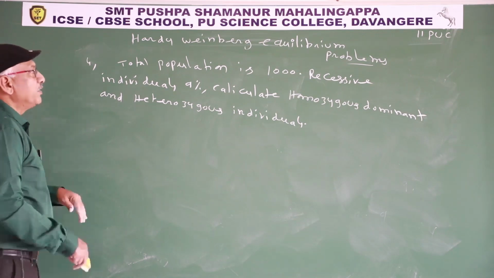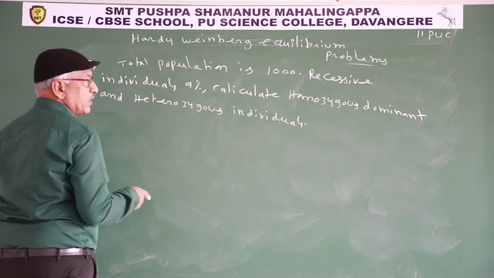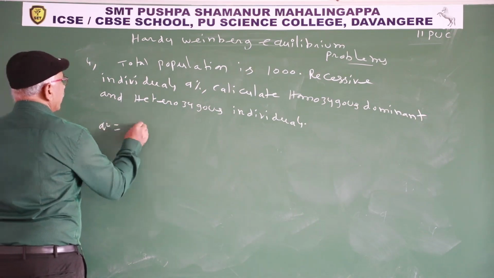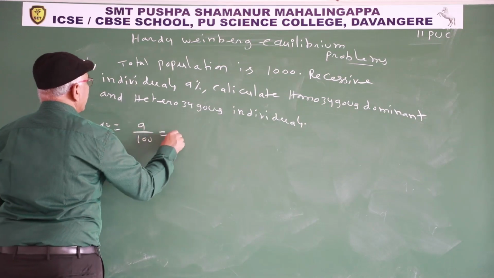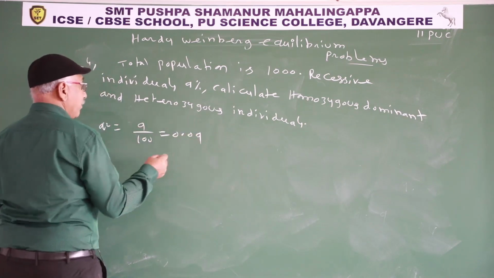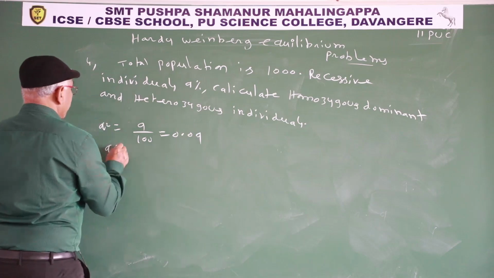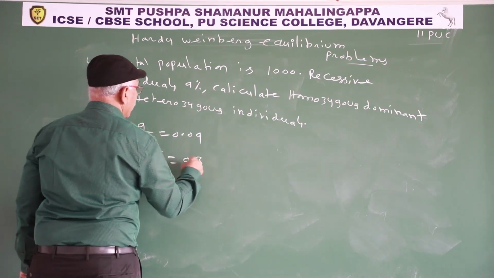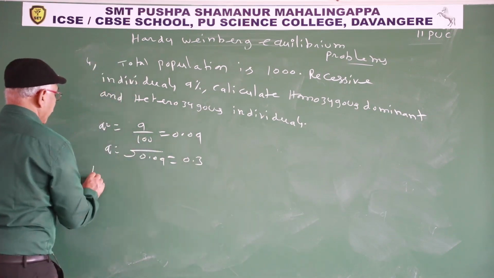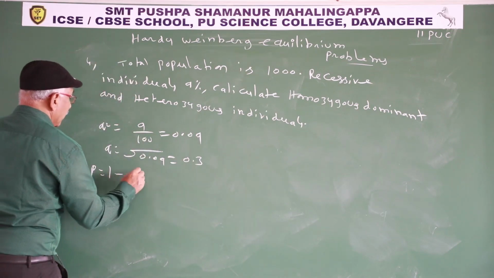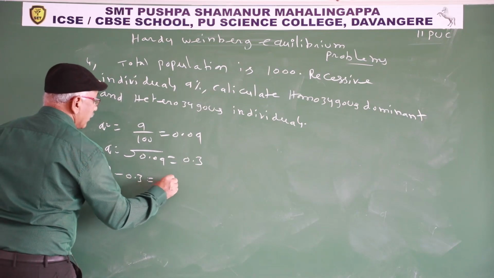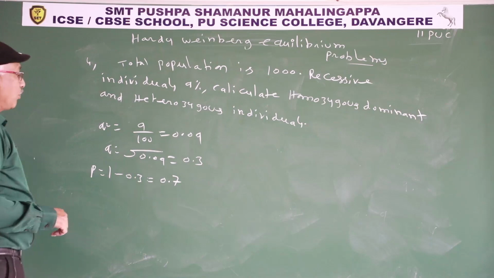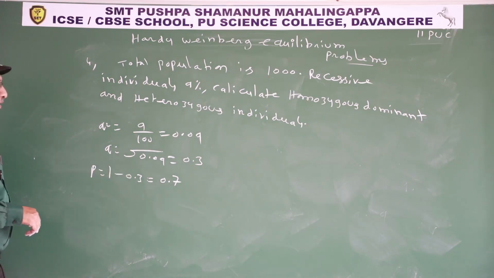So recessive individuals are 9%, means 9 by 100. Q square is 9 by 100, 0.09. So Q is square root of 0.09, 0.3. P is 1 minus 0.3, that is equal to 0.7. P is 0.7, Q is 0.3.